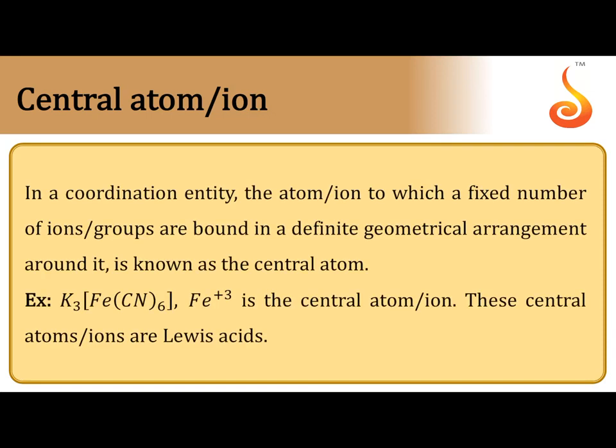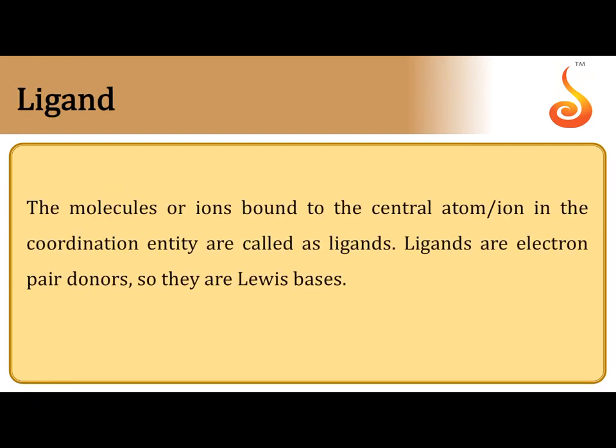Central atom or ion. The d block metal generally can provide empty d orbitals to receive lone pairs. So the metal atom or ion which is present at the center of the complex, which receives electron pairs from ligands and forms dative bonds, is called the central metal atom or ion. In potassium ferricyanide, Fe3+ is the central metal ion. It acts as a Lewis acid, whereas the ligand acts as a Lewis base.